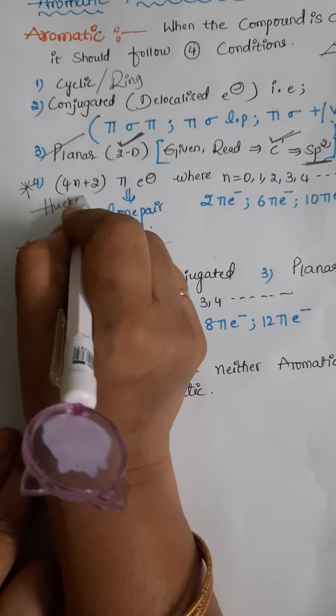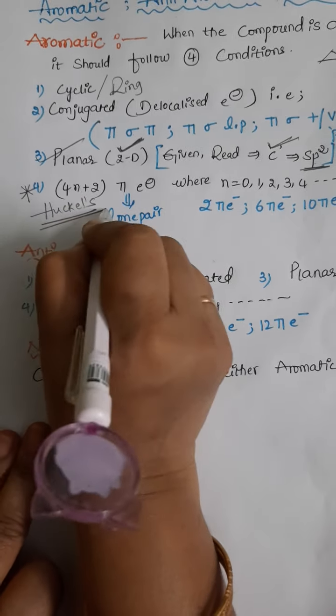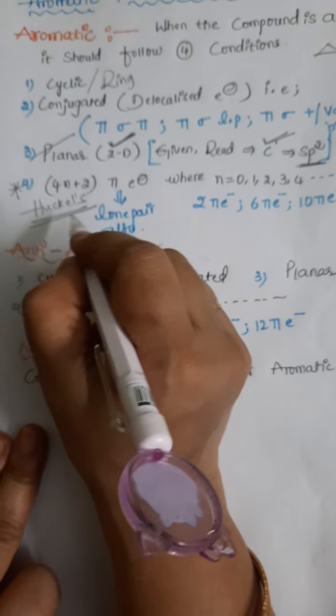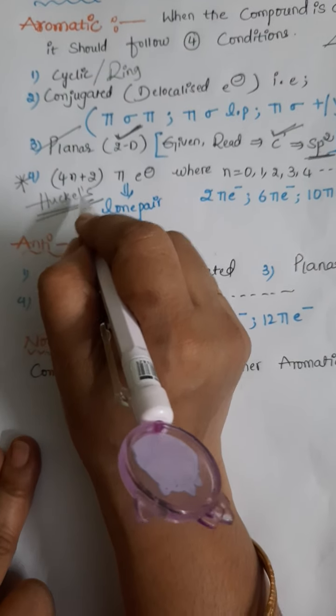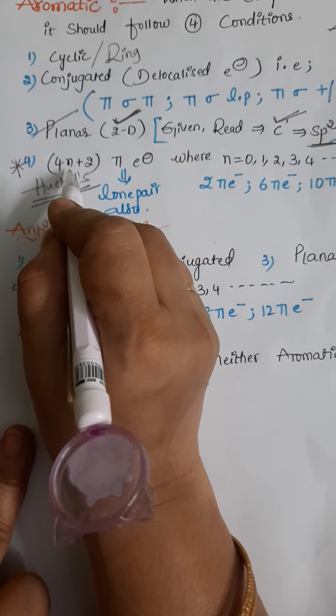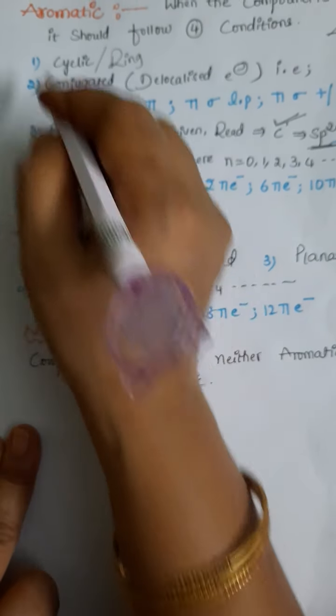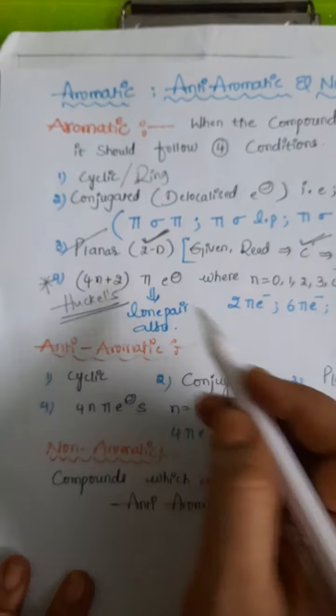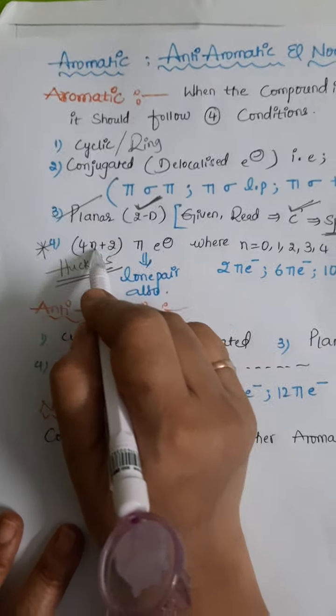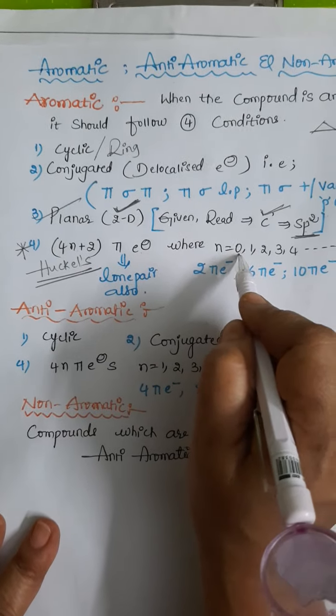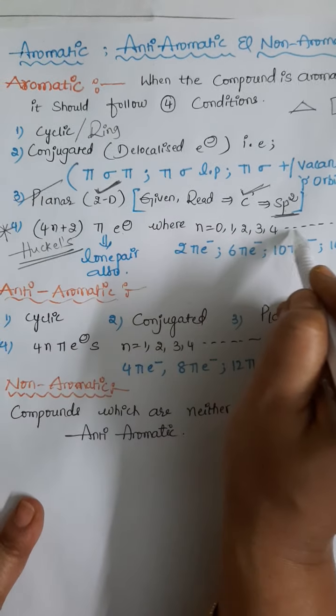The next, fourth most important condition was given by Huckel. The scientist's name was Huckel, which is why this rule is called Huckel's rule. According to him, if the given system has 4n plus 2 pi electrons, then it is said to be an aromatic compound. Here the n value should be 0, 1, 2, 3, 4, etc.